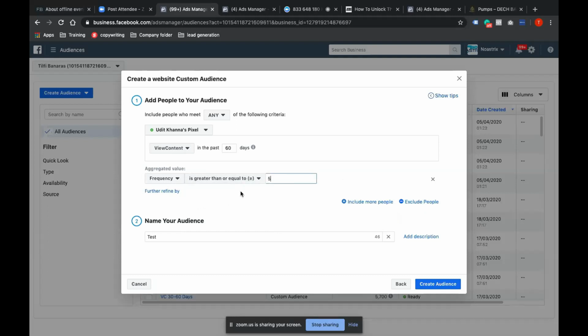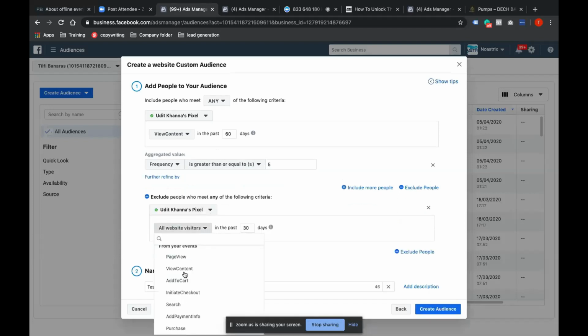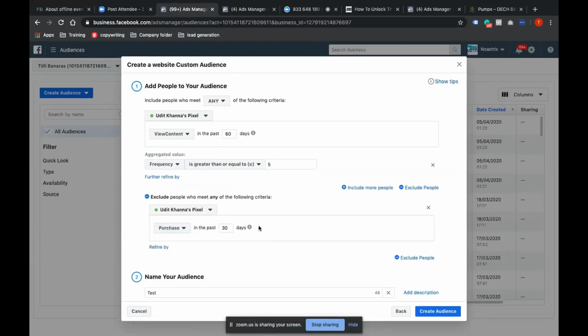So whosoever has visited my different products 4 to 5 times, I mean 5 times here, I only want to target them because I know they have spent a good amount of time, and I can retarget them. Of course, when I'm retargeting them, I want to exclude all those people who have purchased. I don't want to show them ads as of now. Okay, so these are the basic things that will always be in place. Sum of, average of, minimum of terms.